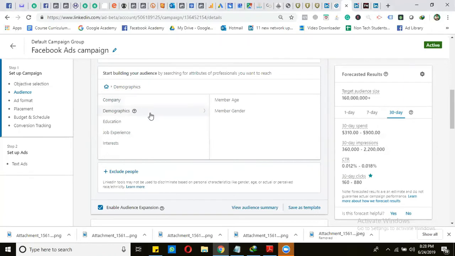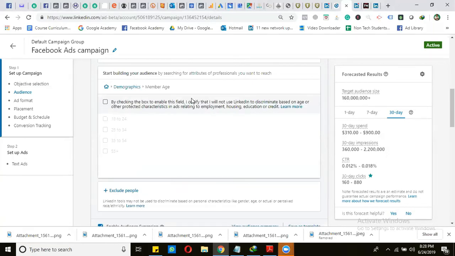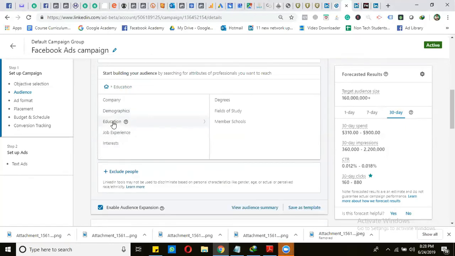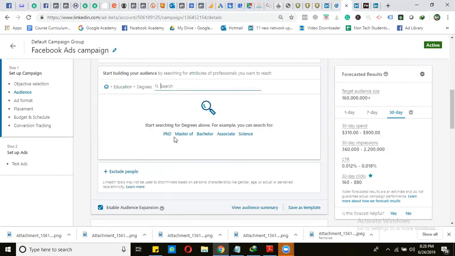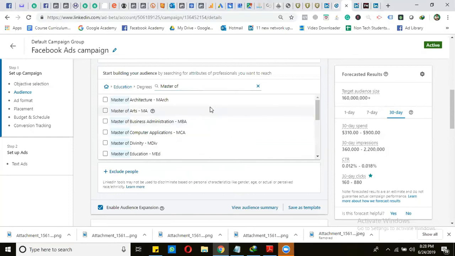Next is the demographic. In demographic, we can select two options. First is the member age. We can target any age limit, or we can also select gender, male or female, for targeting. Next is the education. We can target people based on their degree, like PhD, master, bachelor, associate, sciences. For example, if we select master, it will narrow down further to the relevant field.